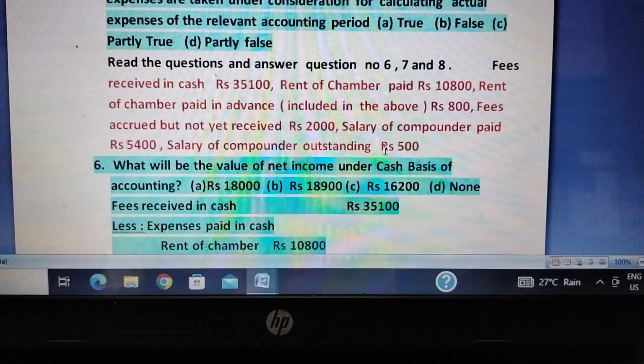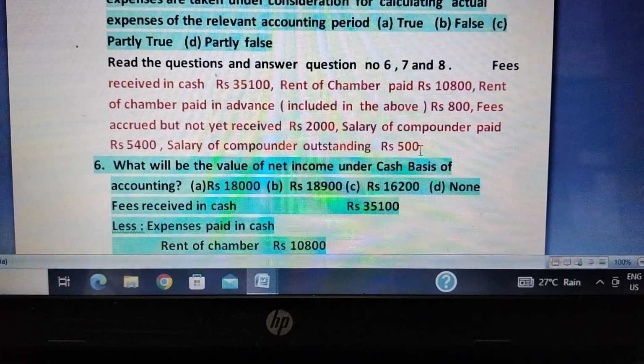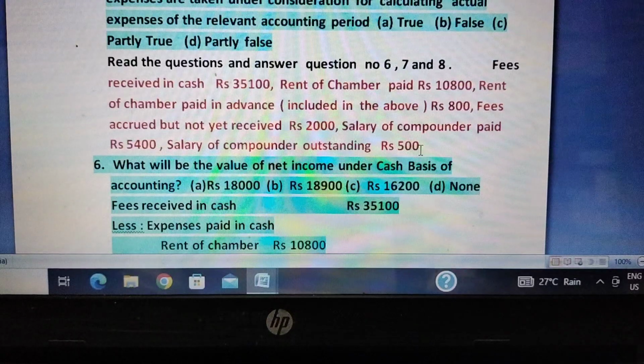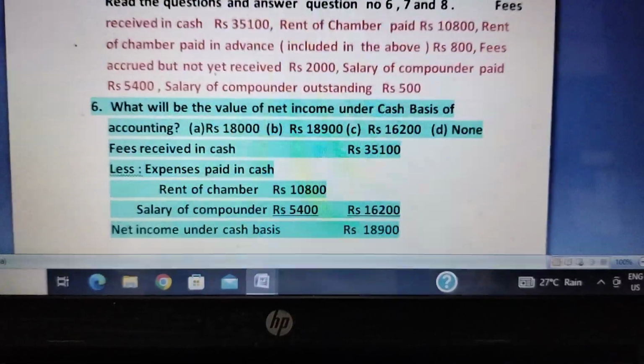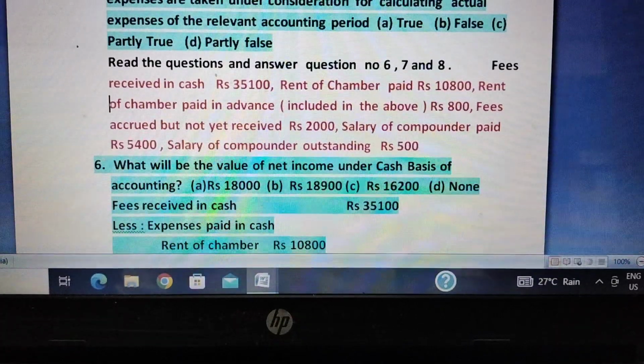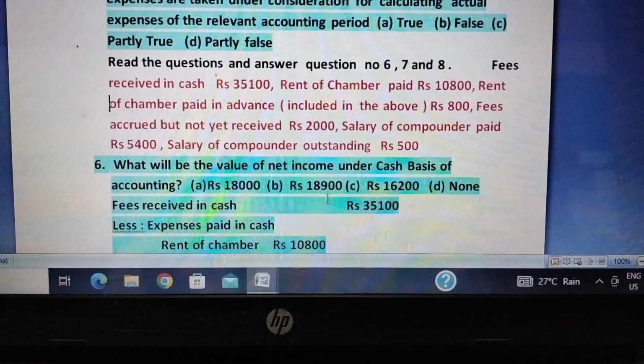5,400 has been paid and 500 is still due. On the basis of this, we have to calculate income under different bases. The first question, that is question number 6: what will be the value of net income under cash basis of accounting? That is, if you follow cash basis of accounting, what will be the net income? So you have to calculate.